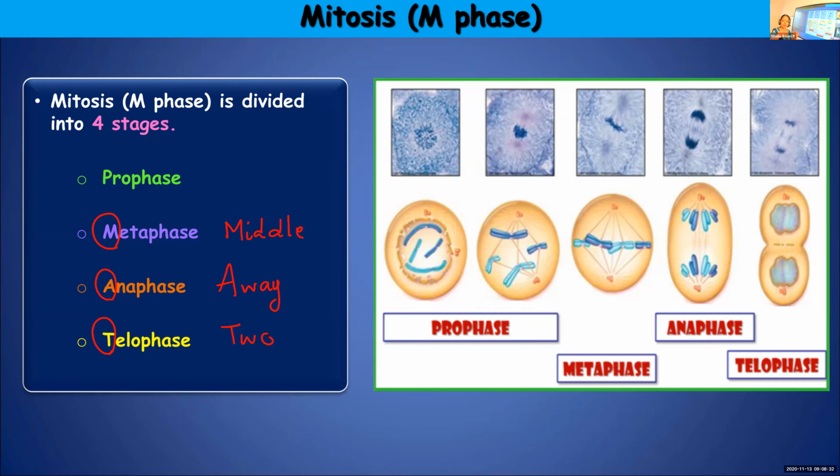Pro means that is the beginning phase of M stage. So there are 4 stages. You will remember it using the letters PMAT. So whenever you hear the term metaphase, remember the word or relate to the term middle. Anaphase, away. Telophase, 2. So as we learn the explanation of each stage, you will understand why I told you to remember these terms.